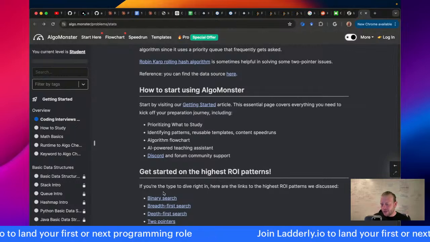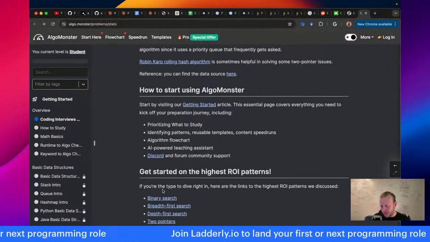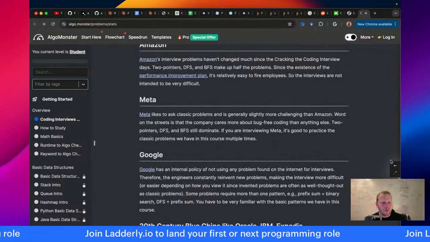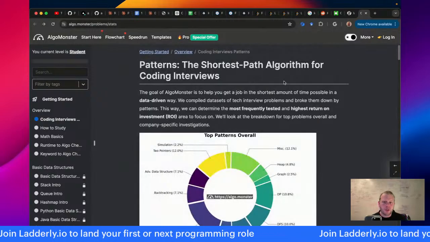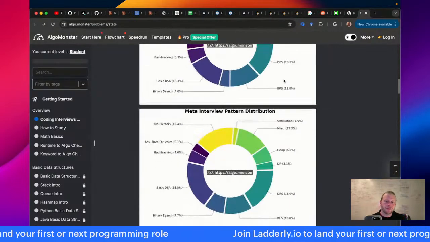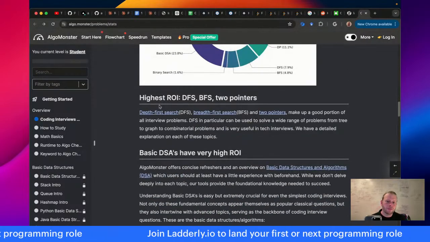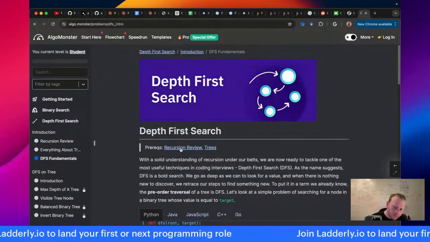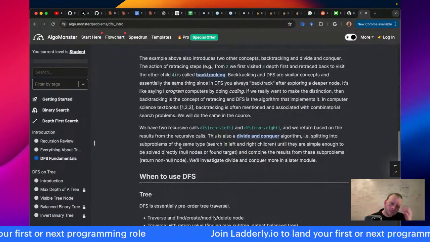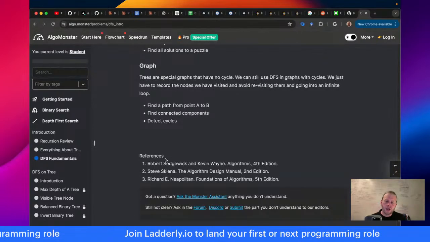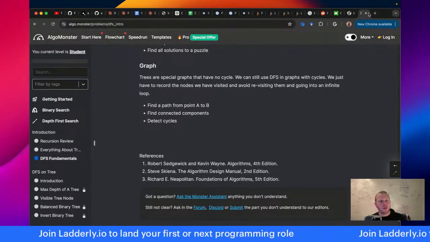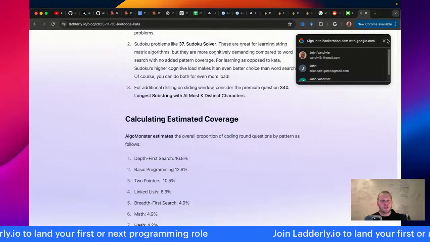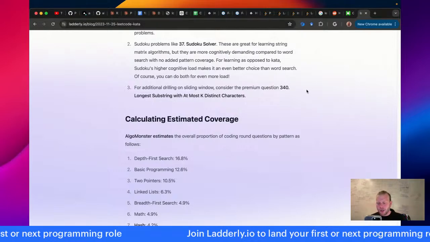So does HackerRank have something like that? Let's see, what was this commenter's name? Does HackerRank have something like that where they can tell you frequent problems? I don't know. I guess either would be fine as long as you can achieve an efficient use of your time. So I'm gonna go with